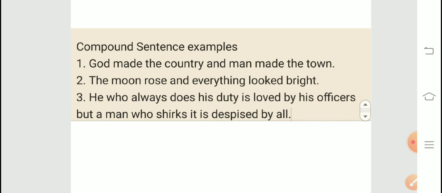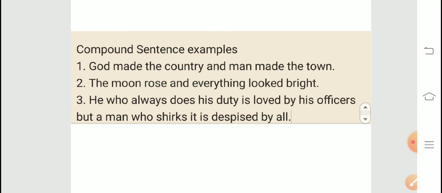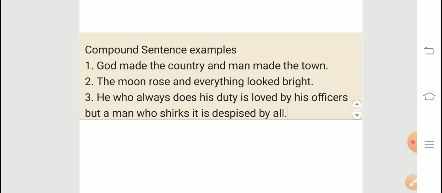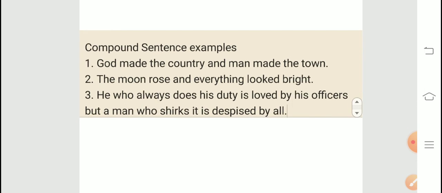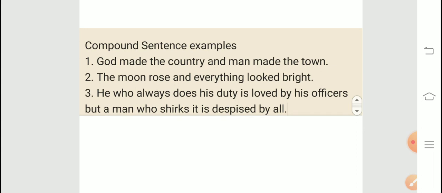Next is, he who does his duty is loved by his officer. ठीक है. He who does his duty, जो अपना काम करता है, is loved by the officer. This is having a complete sense. But a man who shirks it is despised by all. कि जो काम नहीं करता उसको रिस्पेक्ट नहीं मिलती, उसको प्यार नहीं मिलता, है ना. So both are having a complete sense. Clear? And these are combined with the help of the coordinating conjunction but, so that's why it is a compound one.